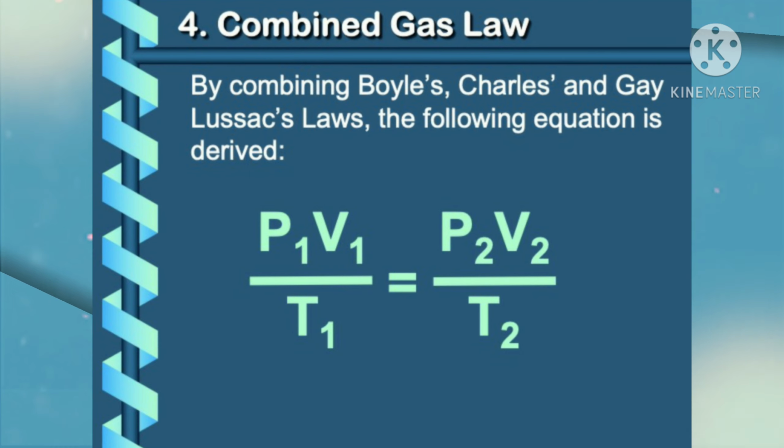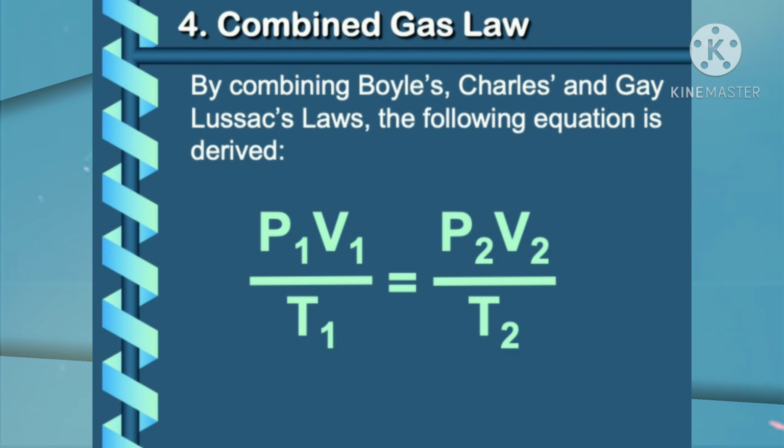Now we move on to the combined gas law. The combined gas law expresses the relationship between the pressure, volume, and temperature of a fixed amount of gas: P1 V1 over T1 equals P2 V2 over T2. So one key point of the combined gas law is, by combining Boyle's, Charles's and Gay-Lussac's laws, the following equation is derived: P1 V1 over T1 equals P2 V2 over T2.